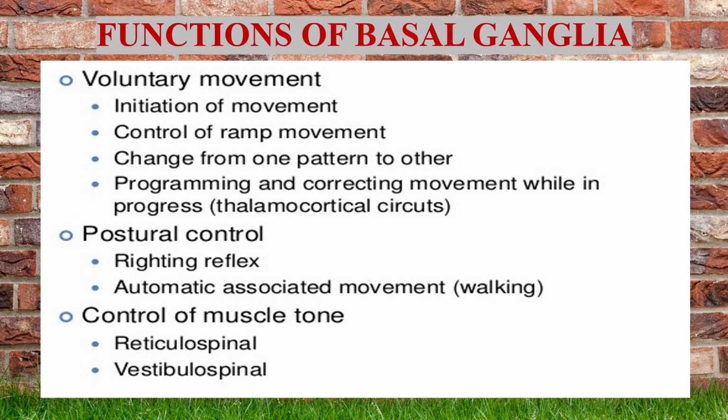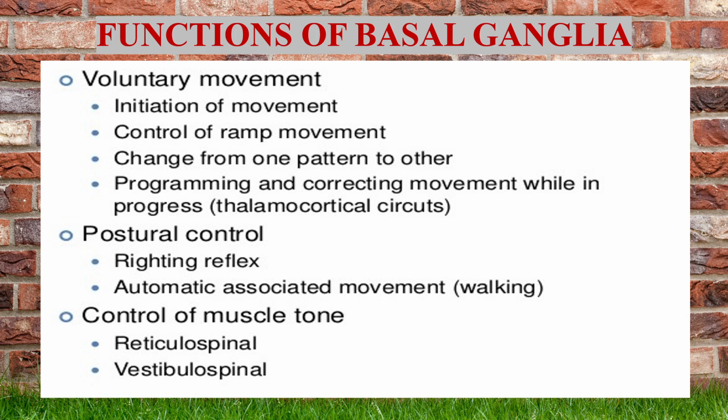So the main function of the basal ganglia is voluntary movement, postural control, and control of the muscle tone. In voluntary movement, there is initiation of the movement. I think to take a pen, that is initiation of the movement. That impulse is also first channelized or triggered by the basal ganglia. Then there is control of the ramp movement, changing from one pattern to the other.